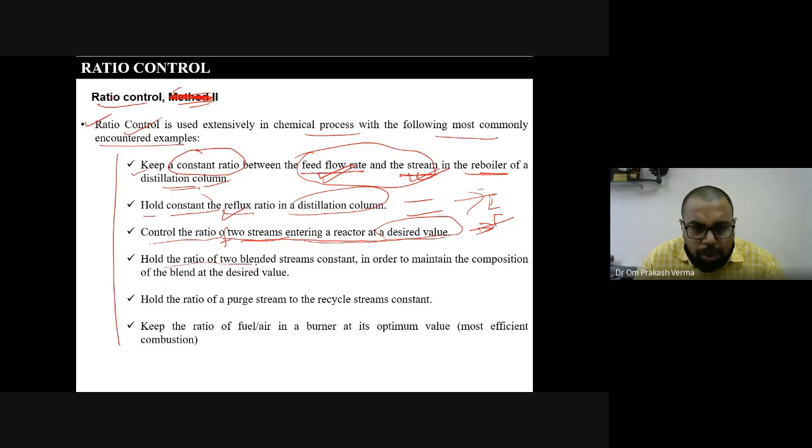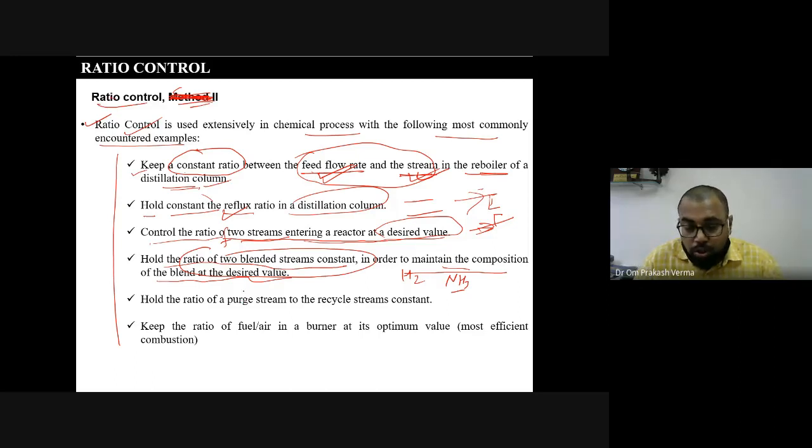Two streams entering the reactor at a desired concentration: hold the ratio between the two blended streams constant. This is a concentration control problem, in order to maintain the composition of the blend at the desired value. Another example is hydrogen, nitrogen and NH3, the making of ammonia, where ratio control is used in the ammonia plant.